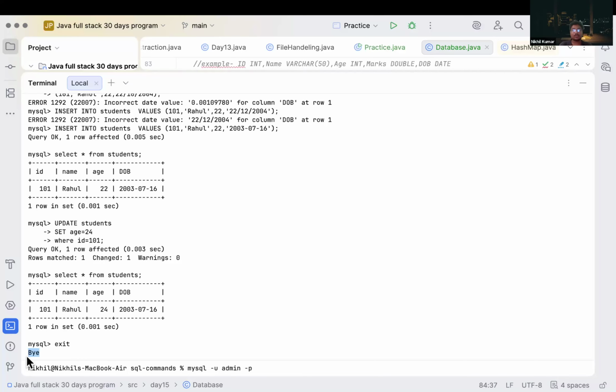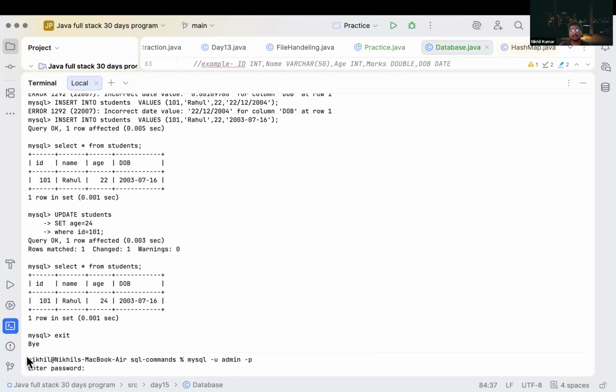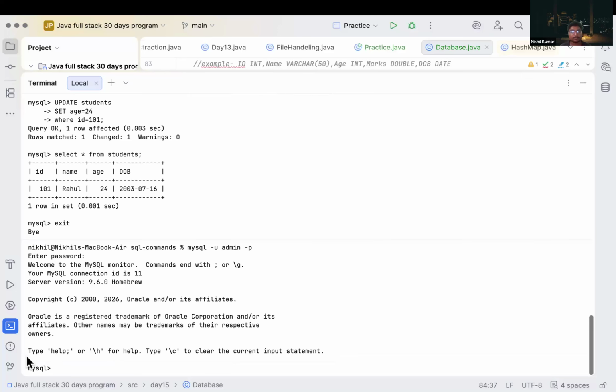Then if I try to log in again, will our data be there or will it vanish? We have logged in again, so will our data persist or will it disappear? It will be there.